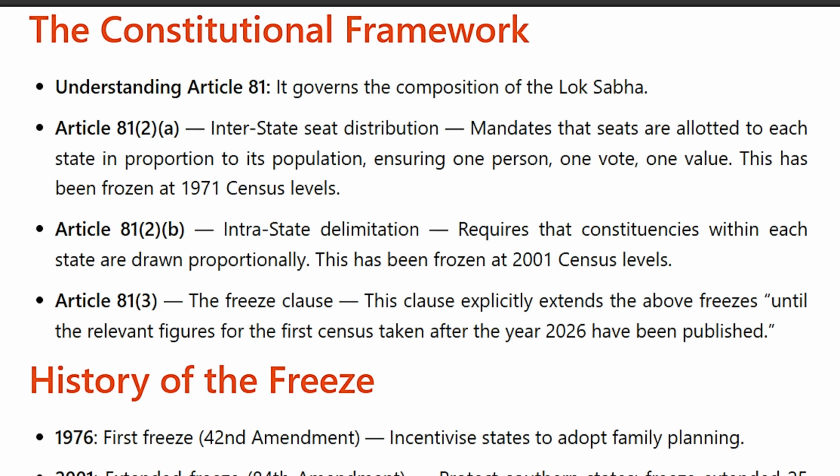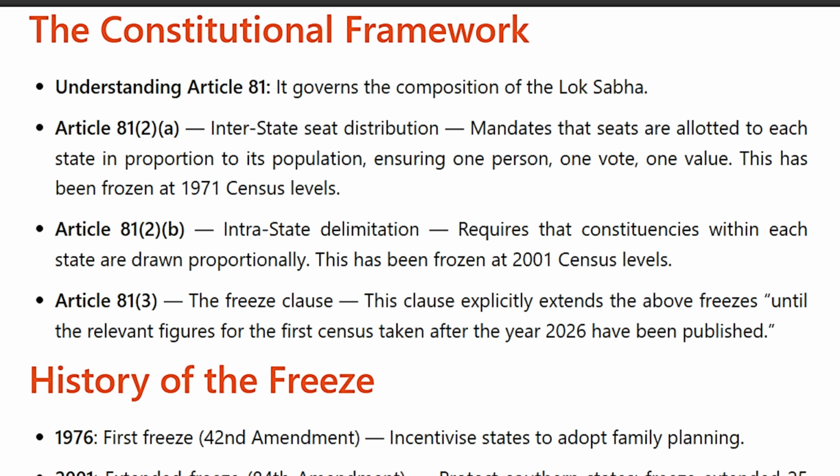The constitutional framework: understanding Article 81, it governs the composition of the Lok Sabha. Article 81(2)(a), interstate seat distribution, mandates that seats are allotted to each state in proportion to its population, ensuring one person, one vote, one value. This has been frozen at 1971 census levels.